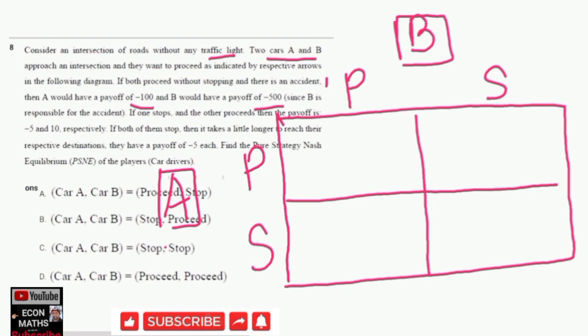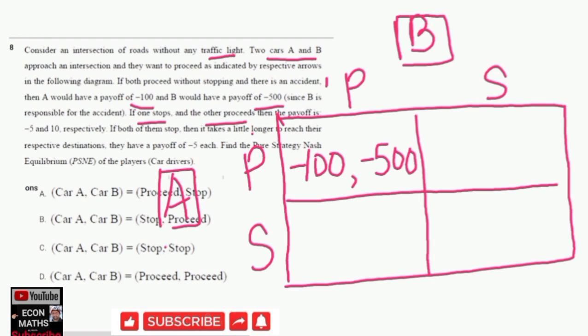That means if both proceed, then A would have a payoff of -100, and -500 is the payoff of car B when both choose to proceed. P and P, I have denoted proceed by P. Next, the question says, if one stops and the other proceeds, the payoff is -5 and 10.